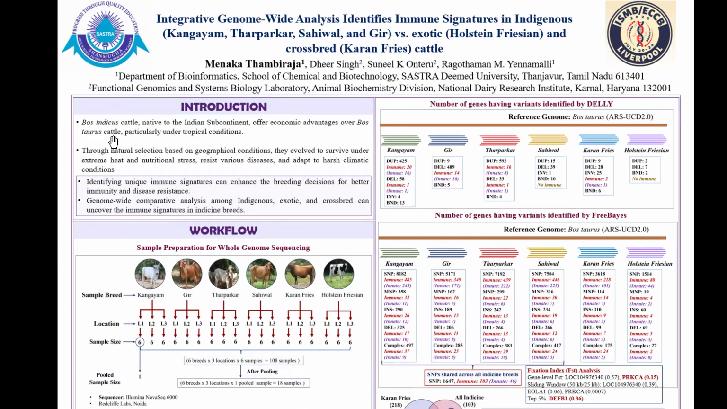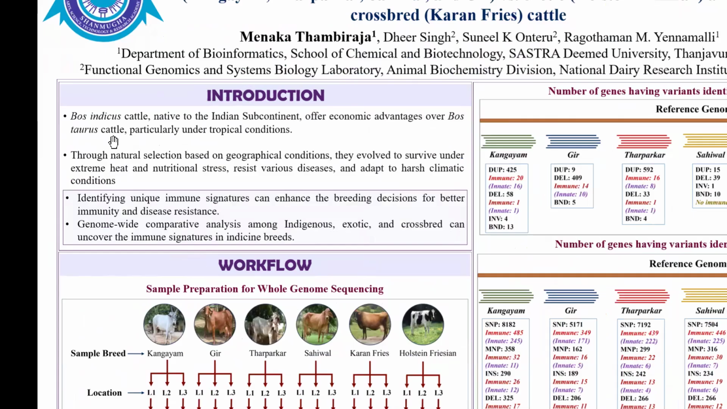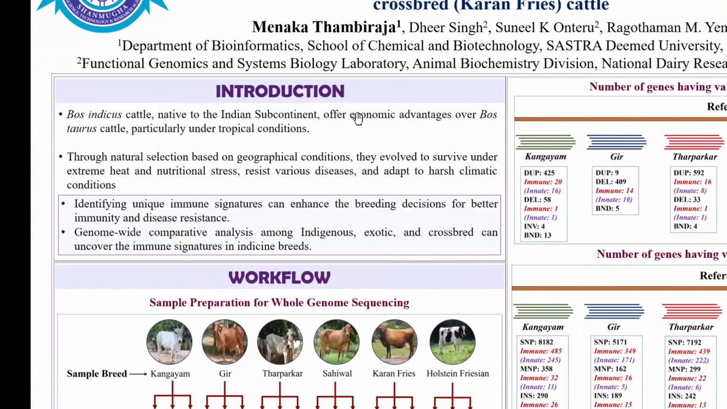So when coming to the introduction part, the Bos indicus cattle native to India offer multiple advantages over Bos taurus cattle. These Indian cattle, based on their environmental conditions, evolved through the natural selection process, survive under extreme stress, and are resistant to multiple diseases. Therefore, identifying a unique immune signature can support breeding decisions for better immunity.